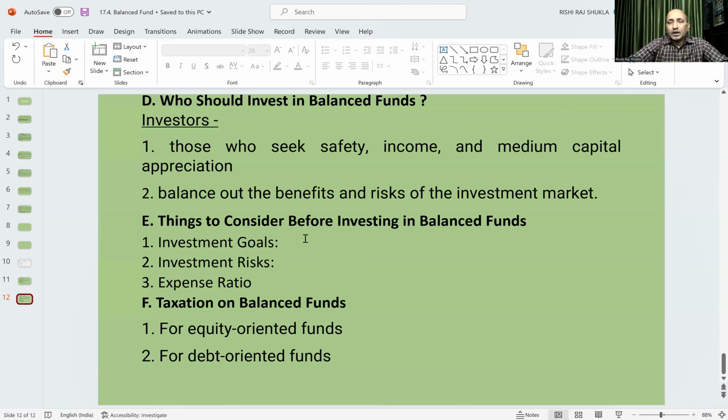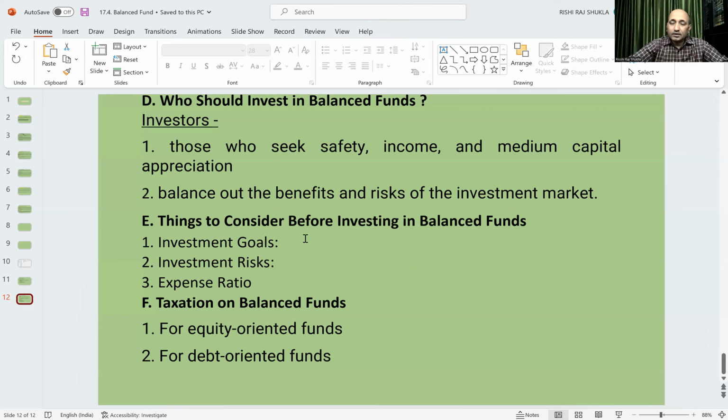In the debt part also, there is a risk of default, credit risk, interest rate increase, and liquidity risk. So associated risks are there. We should consider this. And among balanced funds, we should compare expense ratios and go with the lowest expense ratio, which will ultimately give us a good return.